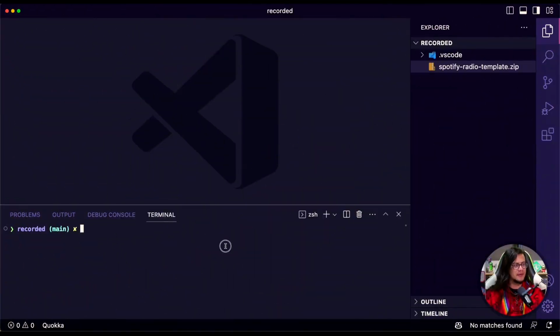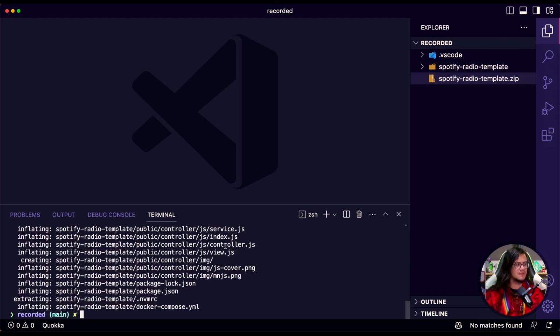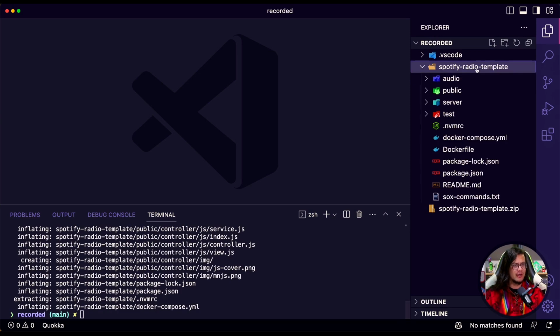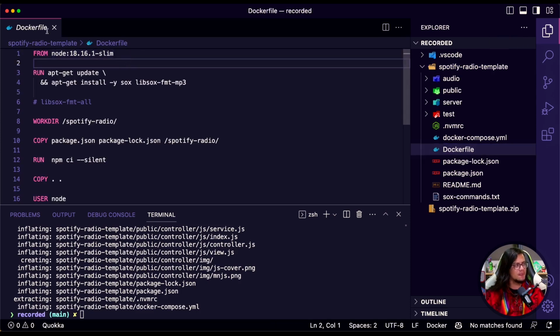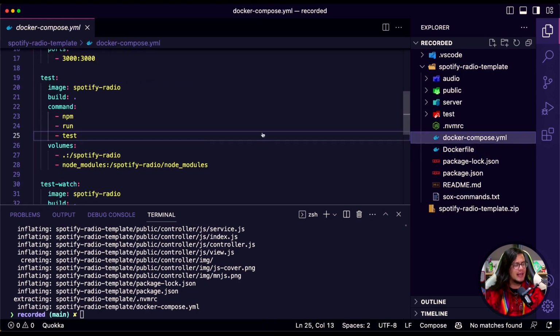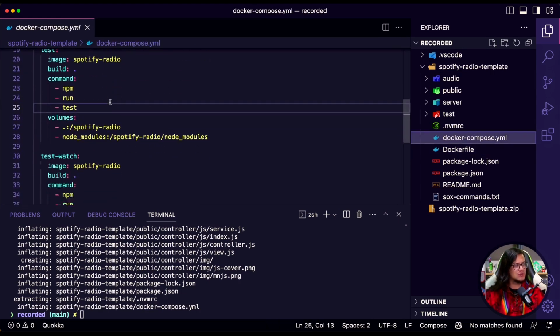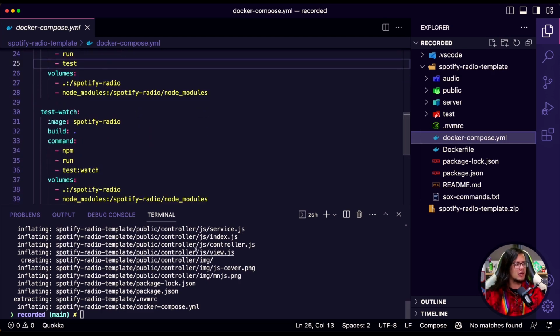Let me walk you through this template. I just downloaded the zip file here and I'm going to use unzip to unzip it. Okay? So I'm going to have all the files here, and you can notice I put everything in a Docker Compose and a Dockerfile, okay? So you won't have any environment problems. But just to take a look, we have a Dockerfile here using the current Node.js LTS, and I put all those scripts we're going to use in the Docker Compose.